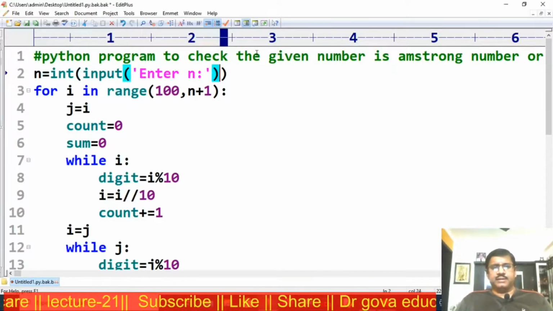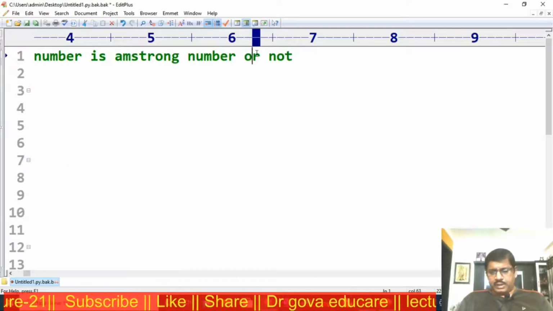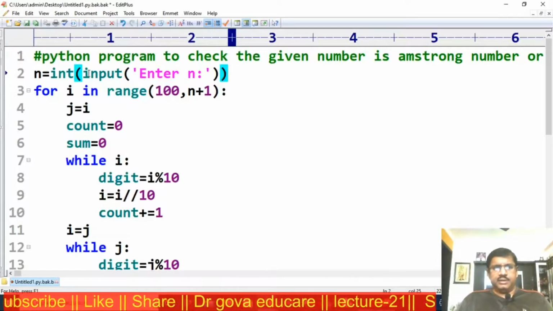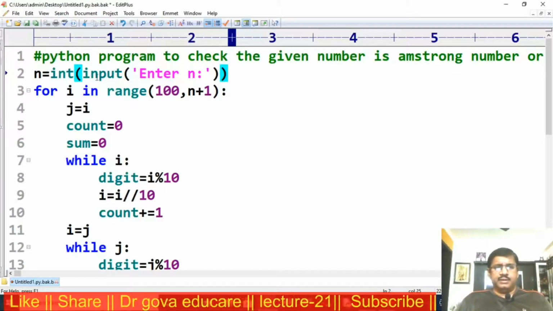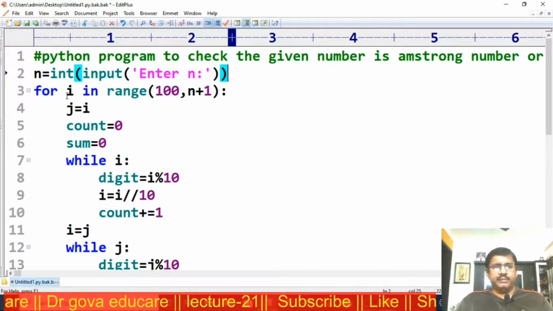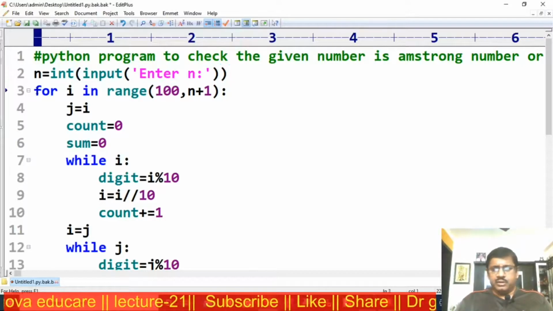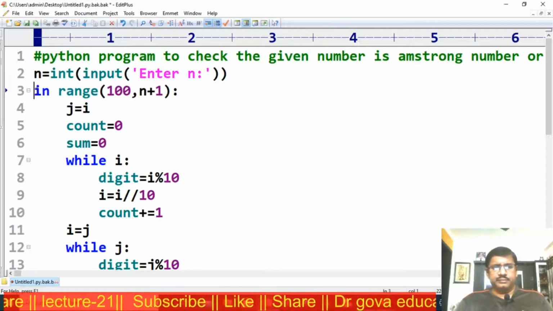Now for this, the same program, I will modify. This is the enter the number. I don't want this step.